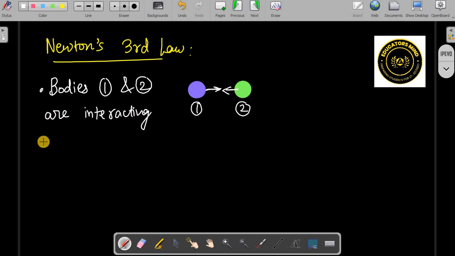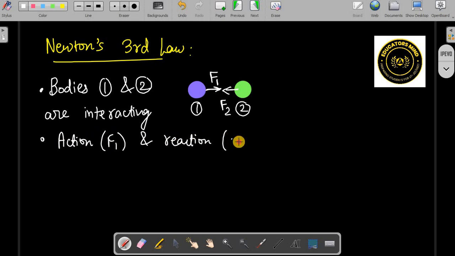Now here we should know one thing: let's say this is the force on 1 and this is the force on 2. This is a pair of forces. One is called action, which is F1, and the other is called reaction, which is F2.